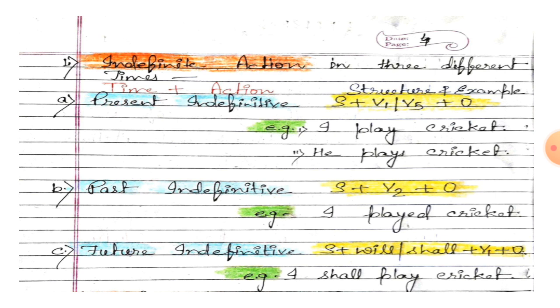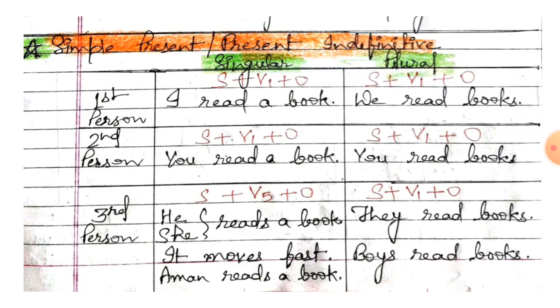Student, here in the present indefinite we have some subjects that take V1 and some that take V5. So we will discuss which subject takes V1 or which subject takes V5. With the help of this table, student, look here. There is the singular subject on this side and the plural subject on that side. In first person, what is the subject? I in singular and we in plural.